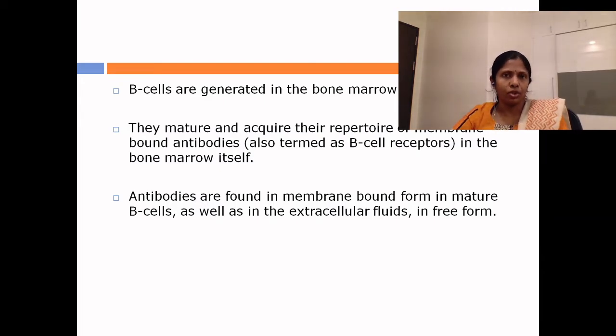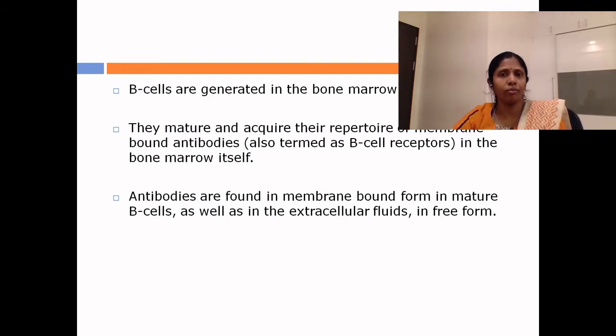During maturation, there is a lot of gene rearrangement that takes place in the immunoglobulin gene region of the B cells, and the B cells also undergo somatic hypermutations. Both these processes, namely somatic hypermutation and gene rearrangement, are crucial in generating the diversity of immunoglobulin molecules. Immunoglobulin molecules can recognize millions of antigens very specifically and uniquely.